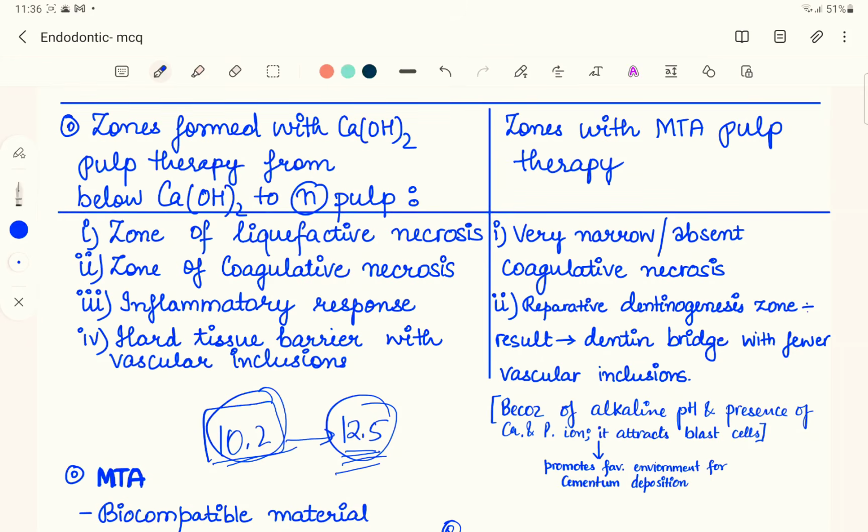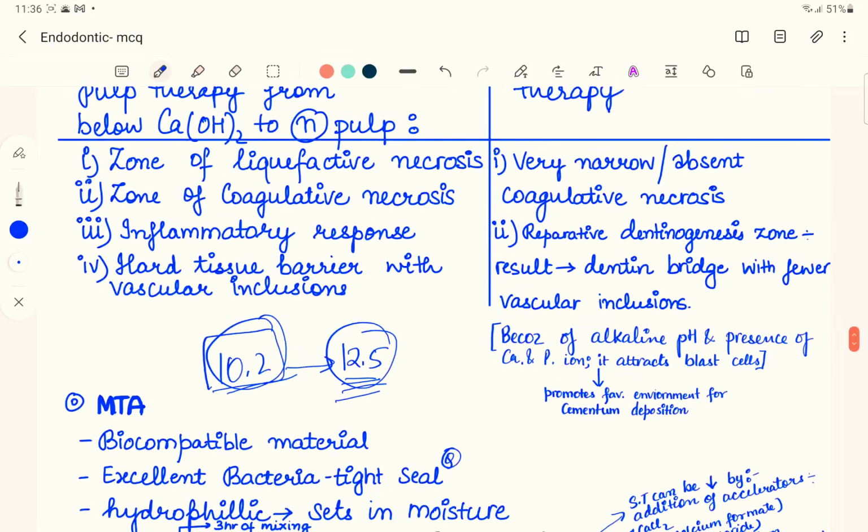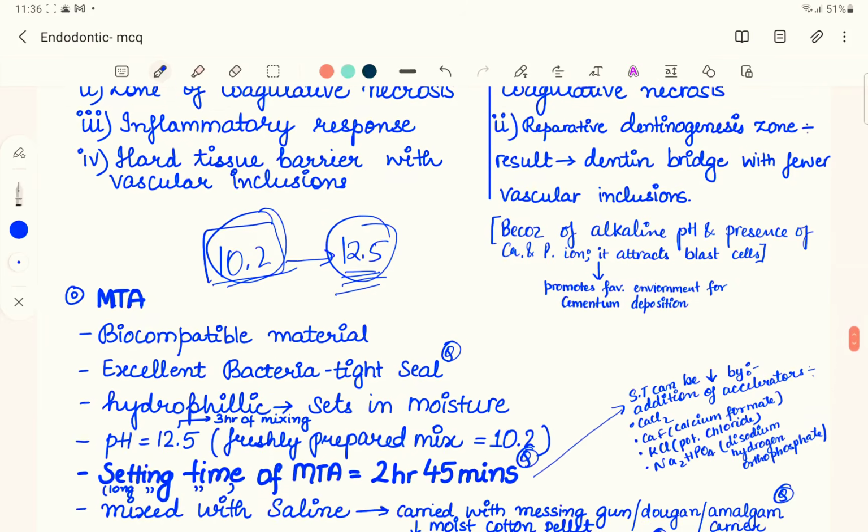So all these blastic cells like cementoblast, osteoblast, like that, these blast cells will come, and they are going to favor an environment for cementum deposition, and that is why a barrier is formed.